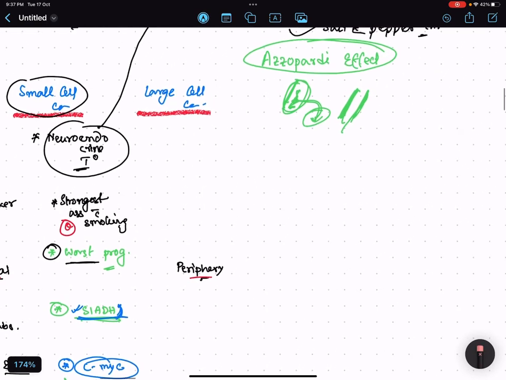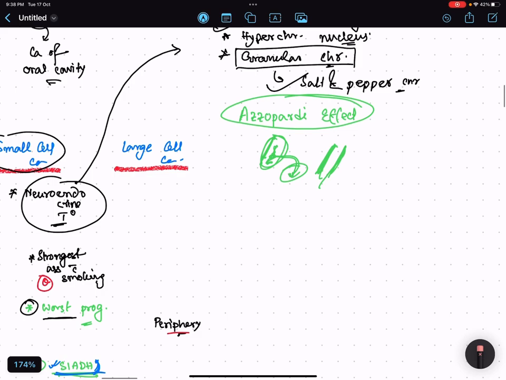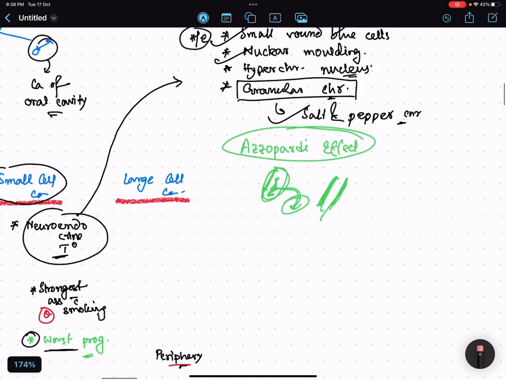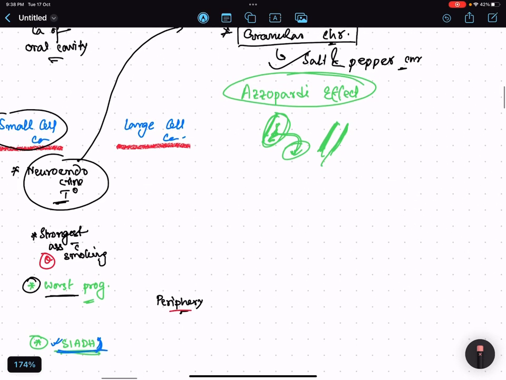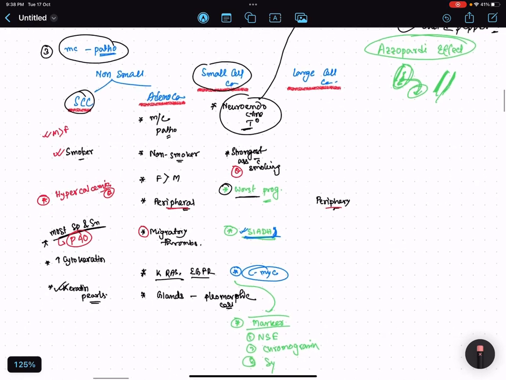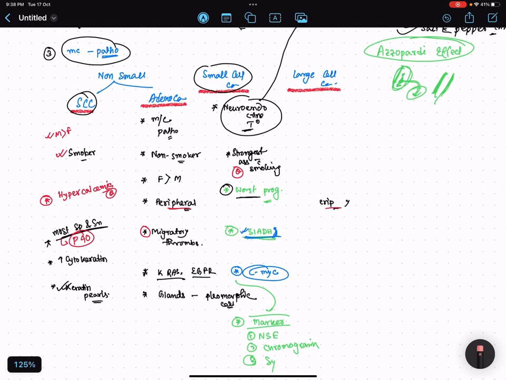Next, coming to large cell carcinoma. No such questions are asked basically. So what you can remember from the exceptions is that it is also peripherally located. Next, it is associated with gynecomastia, and there will be large pleomorphic cells.